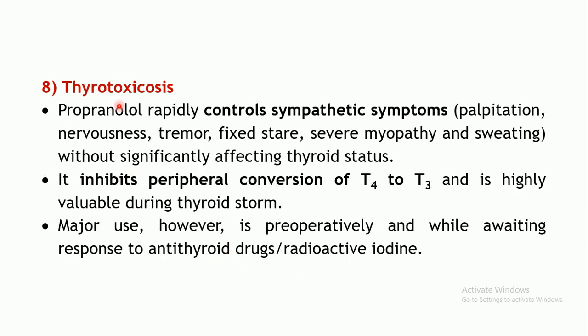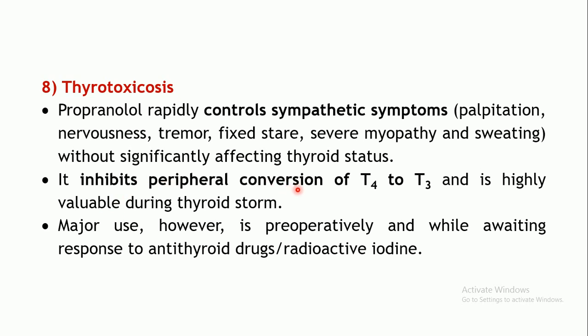Next use is thyrotoxicosis, which is precipitated due to hyperthyroidism. Now, in this particular situation, beta blockers will help in controlling the sympathetic symptoms of thyrotoxicosis, that is palpitation, nervousness, tremors, fixed stares, myopathy, sweating. All these symptoms can be controlled.